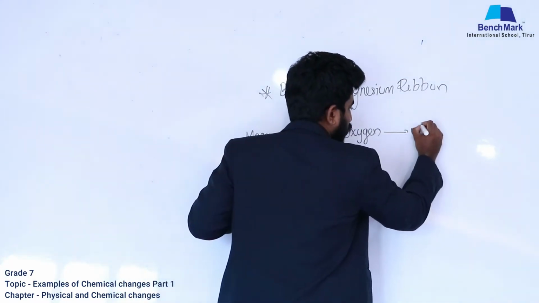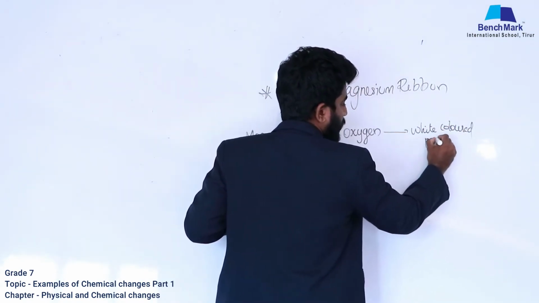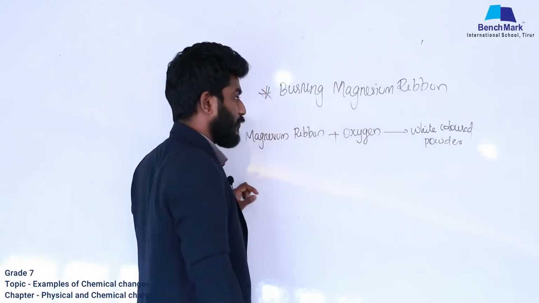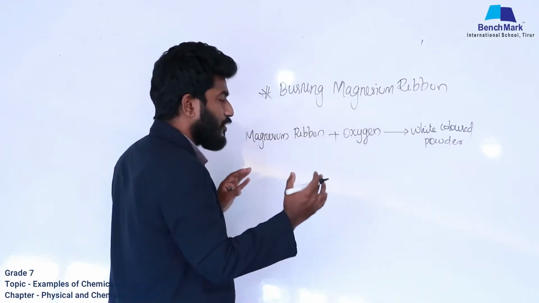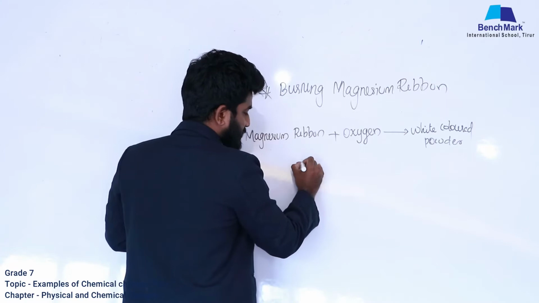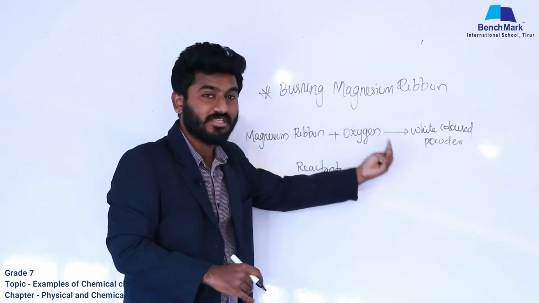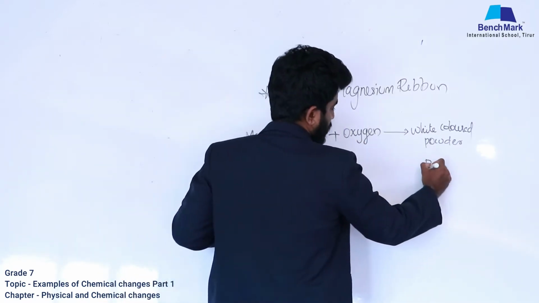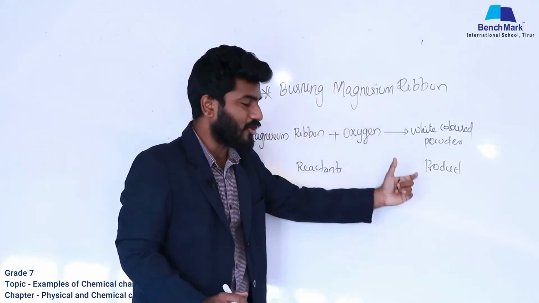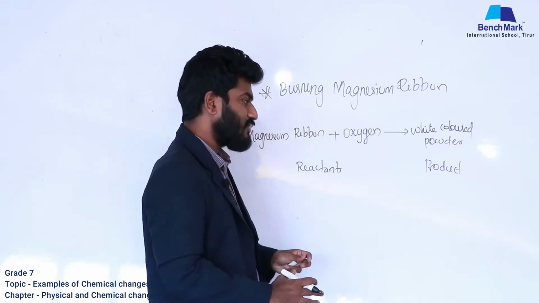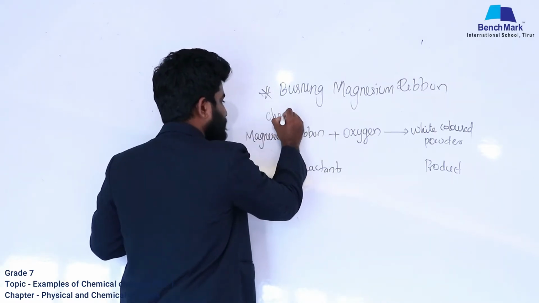So we got a white colored powder. Is that clear? Listen, we have an arrow here. What we have written on the left side of the arrow is known as reactants, and what we have written on the right side of the arrow is known as product. We have taken reactants and we got a product. Clear? And if you have reactants, an arrow and a product, it is known as a chemical equation.